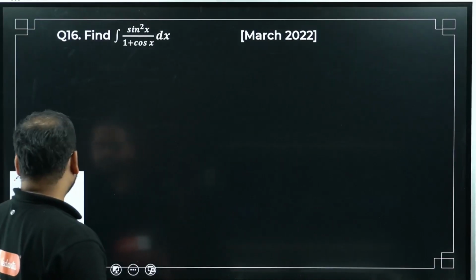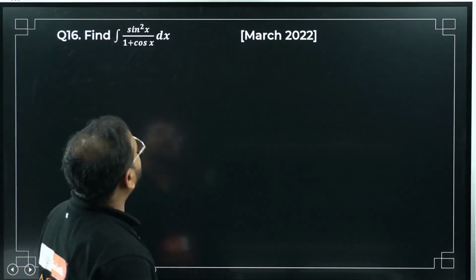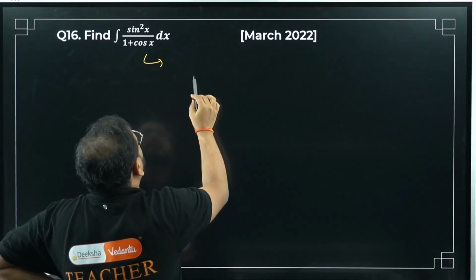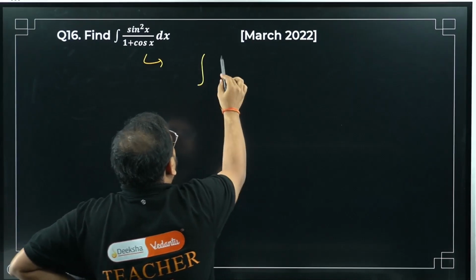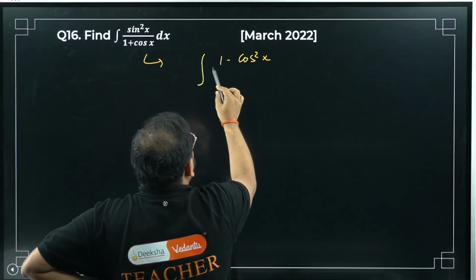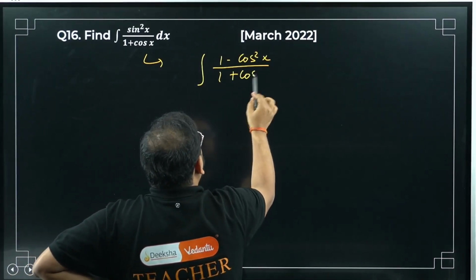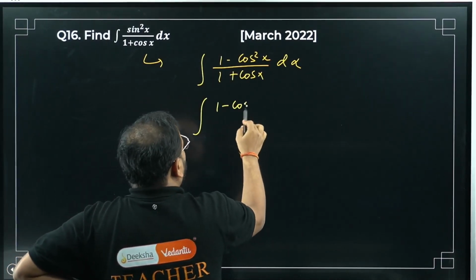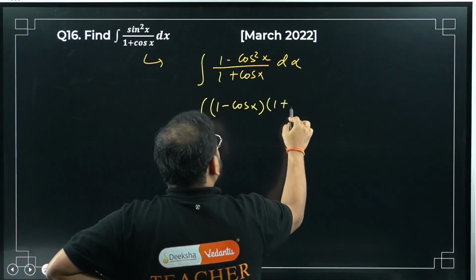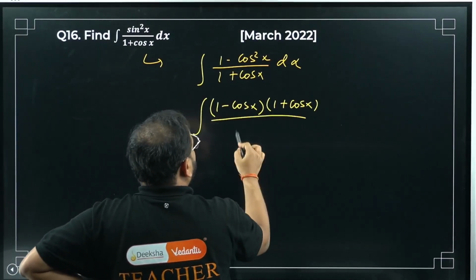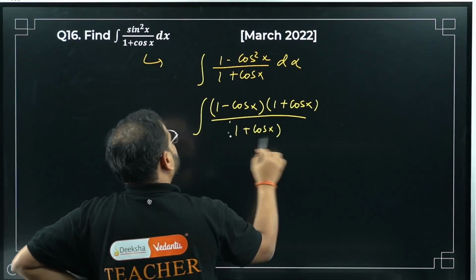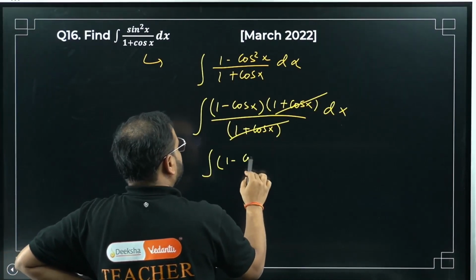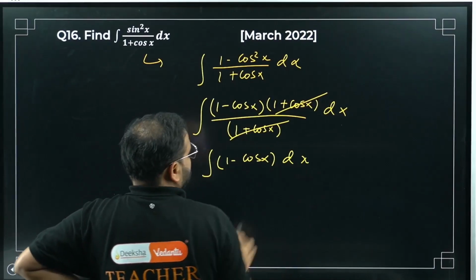Question number 16. March 22 paper again. So how will you solve it, sir? Please check. Right here, sin square will become 1 minus cos square x divided by 1 plus cos x dx. Simple question. 1 minus cos x and 1 plus cos x divided by 1 plus cos x dx. Gone. Integral of 1 minus cos x dx.